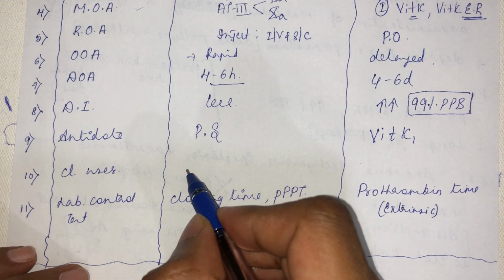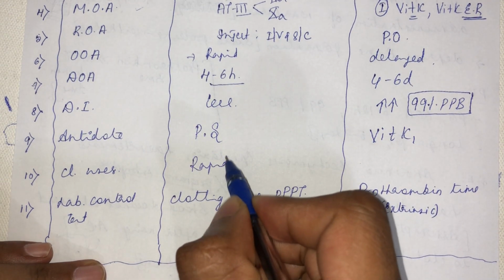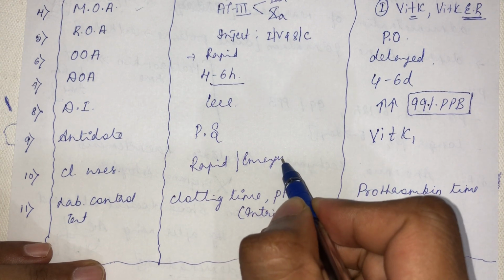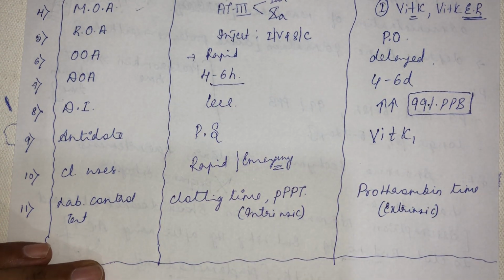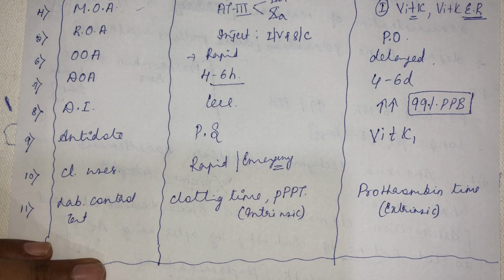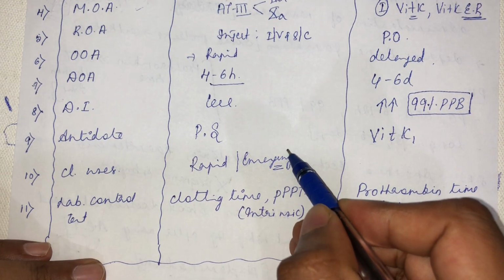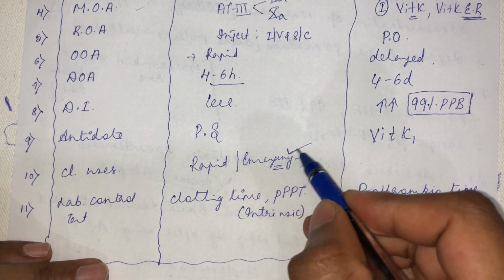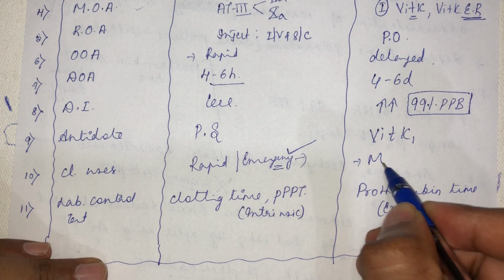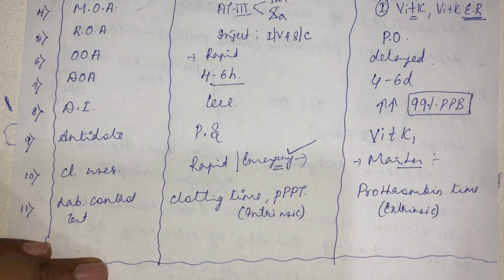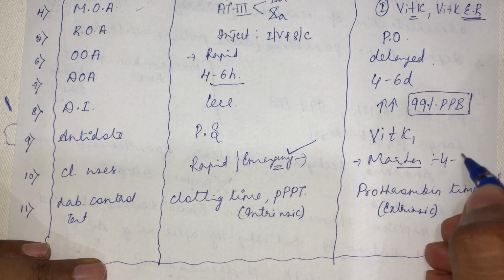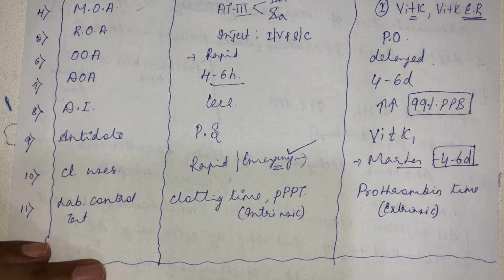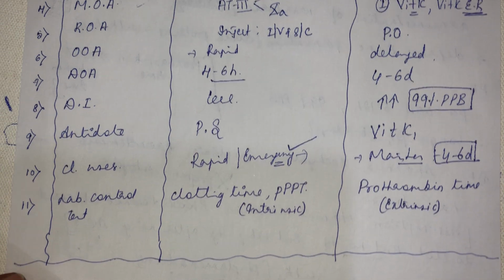What are the clinical uses of heparin? See, for emergency treatment of thromboembolic disorder and to maintain the blood in fluidic condition, to stop clot formation, emergency for rapid treatment in ICU condition, we use heparin. See, for a COVID patient admitted in ICU, you cannot go for warfarin. So the patient will go into deathbed. So there we have to use heparin. Whereas for maintenance, the patient is taking rest comfortably, then for 4 to 6 days you can use this warfarin for maintenance therapy.